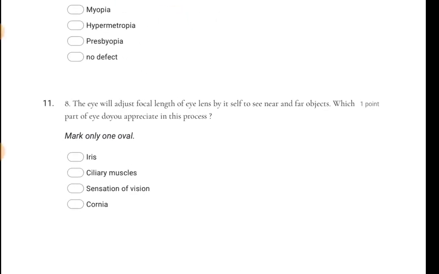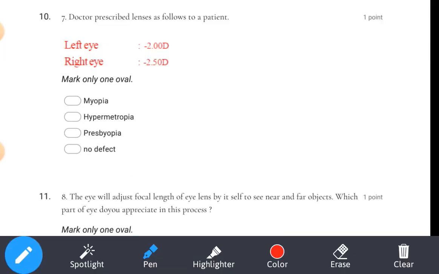Question 7. Let me zoom it. A doctor prescribed lenses as follows to a patient. So now the doctor has prescribed a lens for a patient. He has given left eye minus 2.00D and right eye minus 2.50. Now mark only one. They are asking what is the correct option.